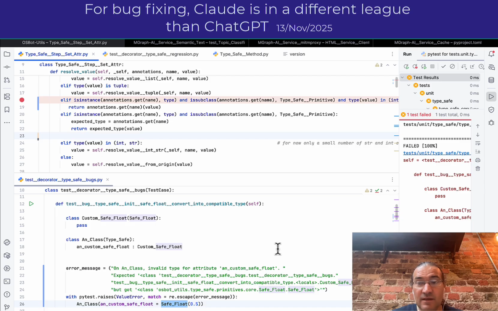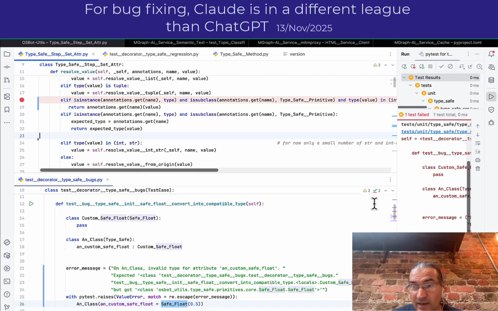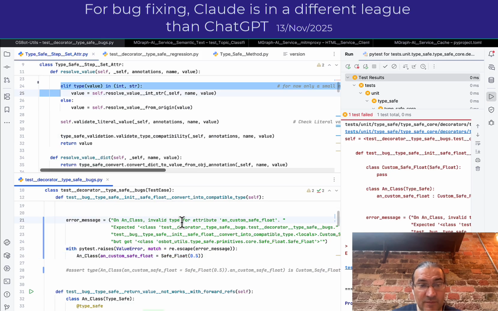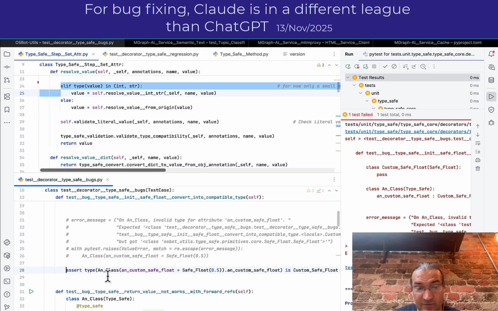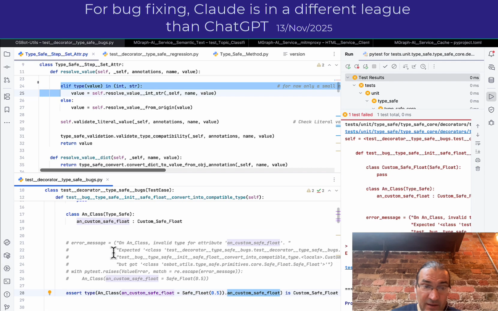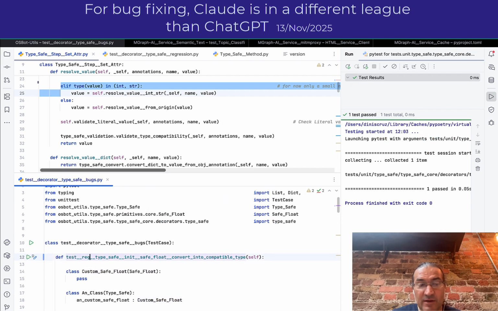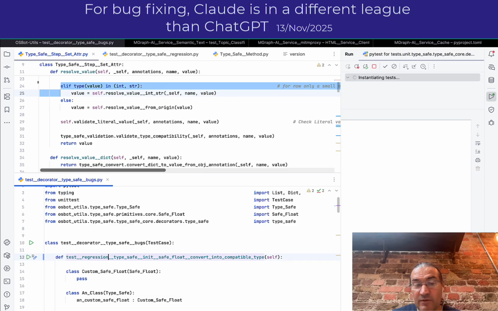Basically, if I pass this, you can see that now my exceptions did not raise, which basically means that this test is not relevant anymore. I can now have a test that confirms that if I pass a safe float in there, the type of my value is still custom safe float, which is exactly what it should be. This test passes. This is now going to be a regression test, which I'm going to add to my regression tests.